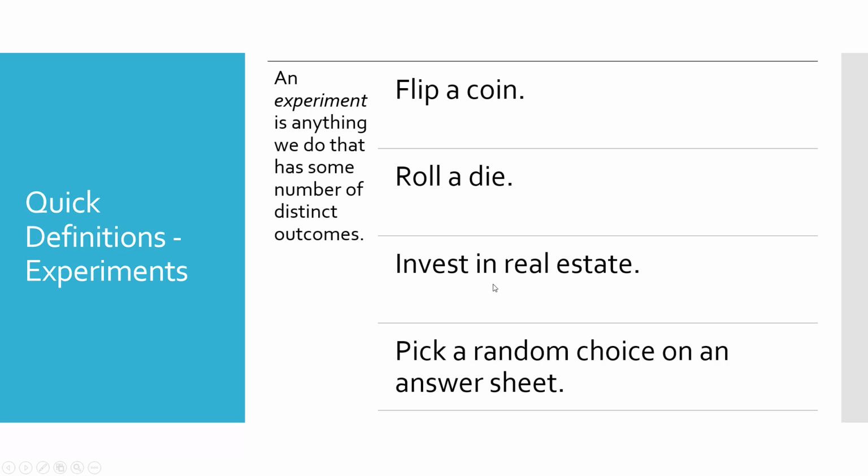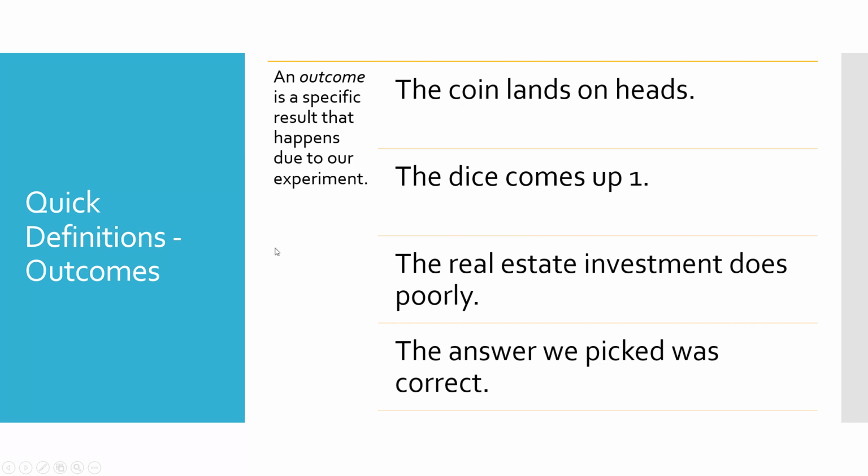Investing in real estate, that's something you can do. And what happens after that is maybe good, maybe bad, right? We don't know the answer on a test, so we just pick a random choice. Maybe we get it right, maybe we get it wrong. The experiment is just the action we take. The result, and for us in this course, it's going to be out of our hands. It's usually going to be random chance after we do our thing. The result is the outcome.